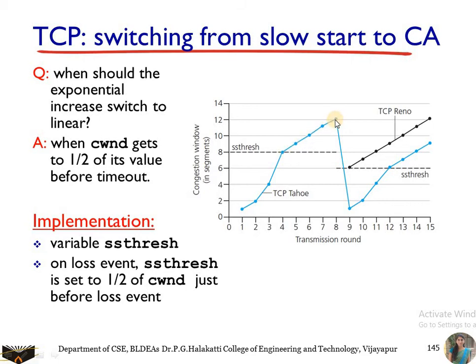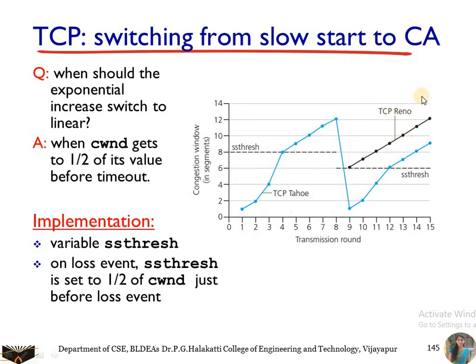So it has reached the value where there is a timeout mechanism, that is, the TCP threshold. So you are going to come back to here, that is, to 1. Again you are going to increase it exponentially, and from here it is going to be linear. This is the TCP Tahoe behavior. Now if you are going for TCP Reno, then right now it is at 12 and it will be reduced to half, that is, to this point. Again you are going to increase it linearly. Then it is TCP Reno.